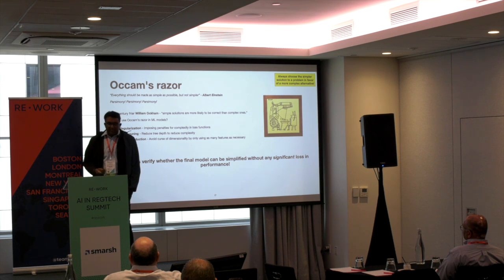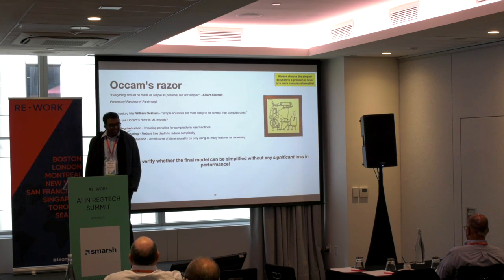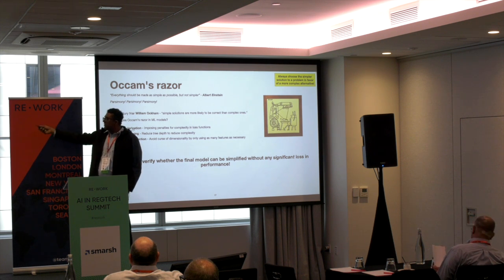So I think this is another principle which is definitely going to help when we are trying to build complicated machine learning models, especially. We should always verify if the final model can be simplified without any significant loss in performance. On the right side here, I have a graphic of a Rube Goldberg machine. Rube Goldberg was very famous for building complicated machines to solve a simple task, for example just to feed yourself, but this is probably not the ideal and simplest way to do it.